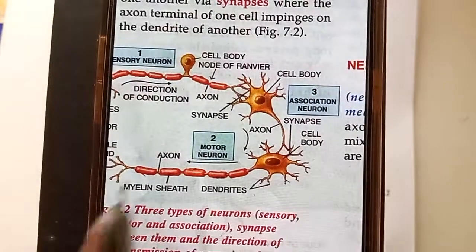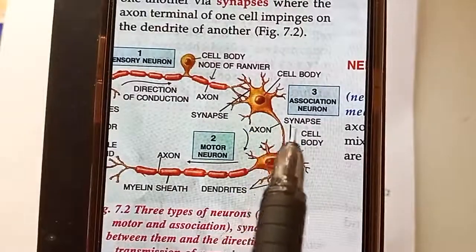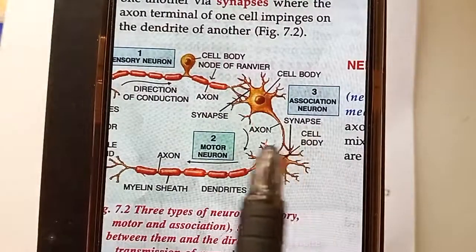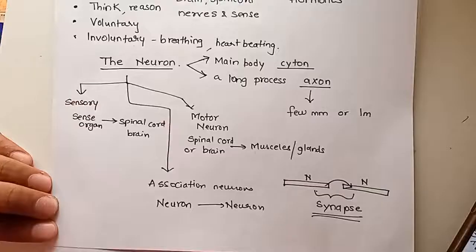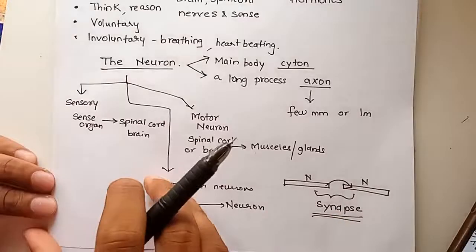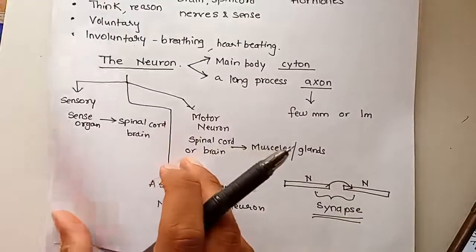Between two neurons there is something called a synapse. We have seen the structure of the three types of neurons. So let's see how the structure of a synapse looks.